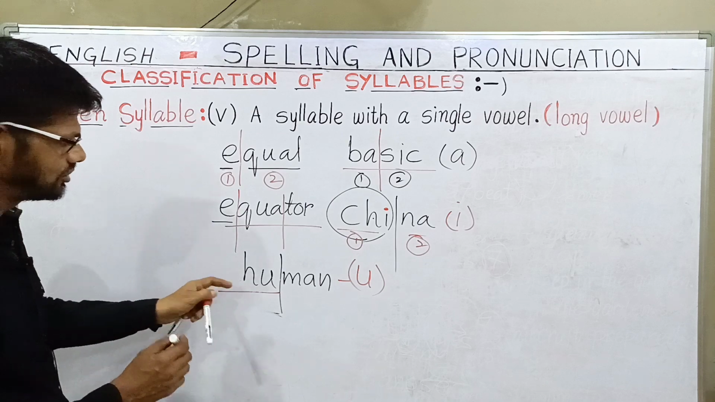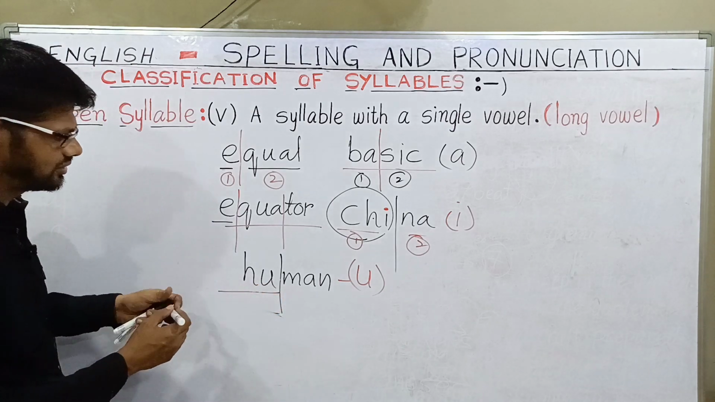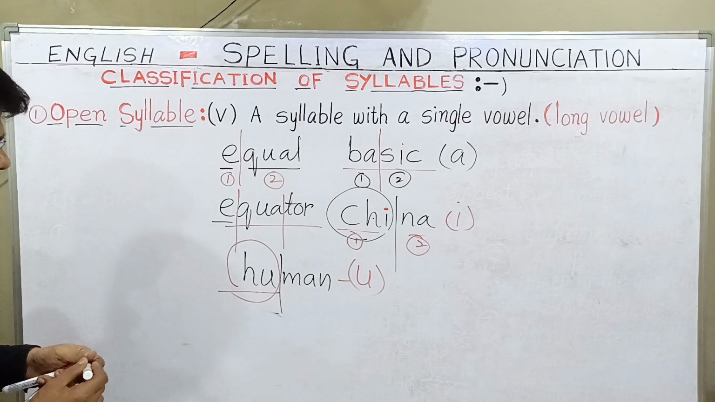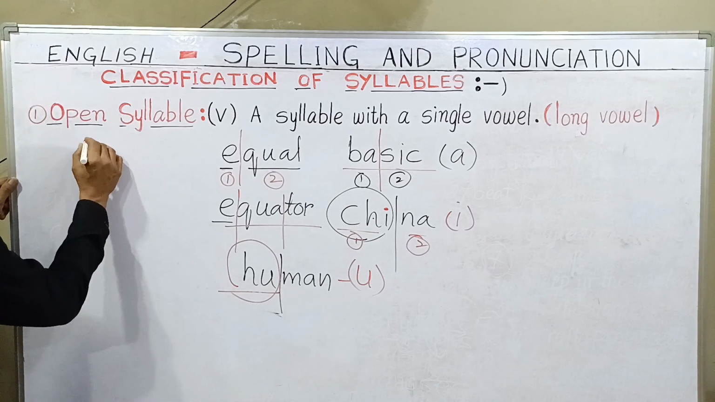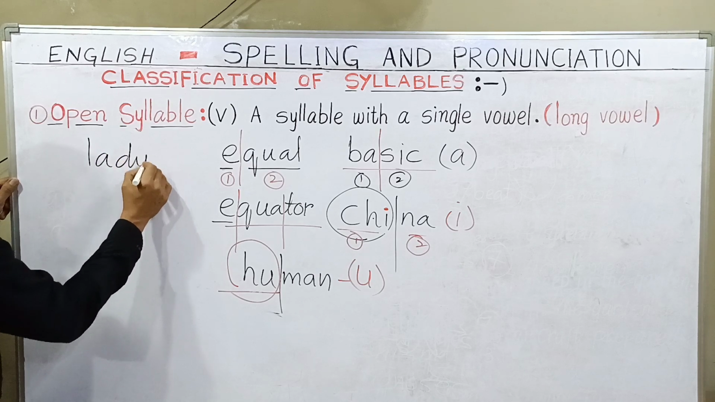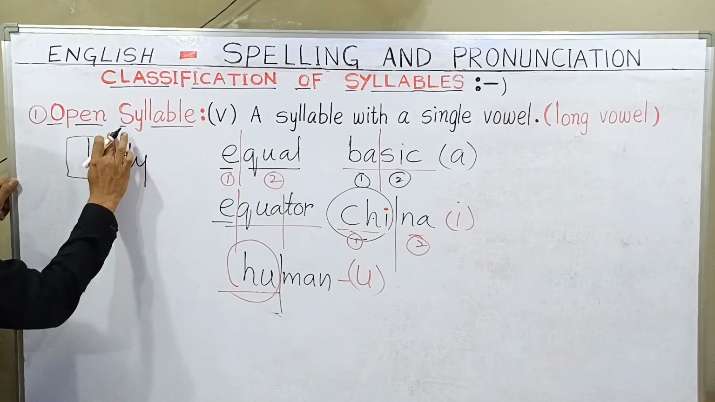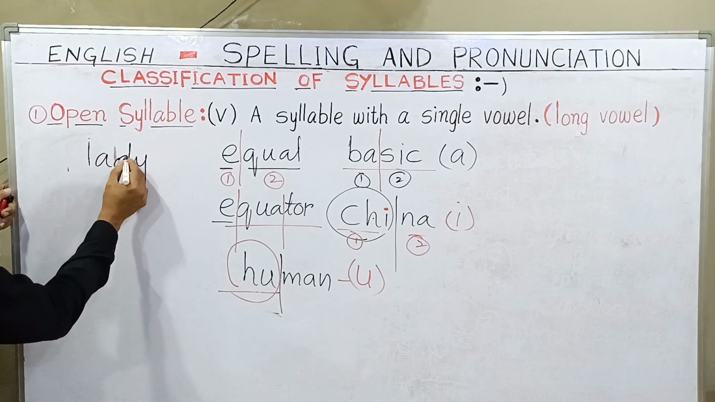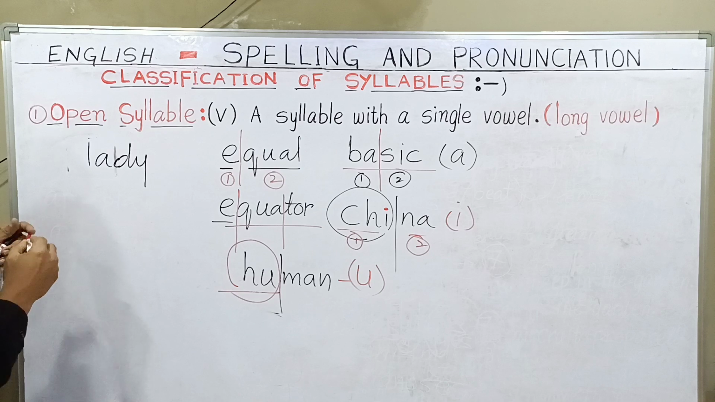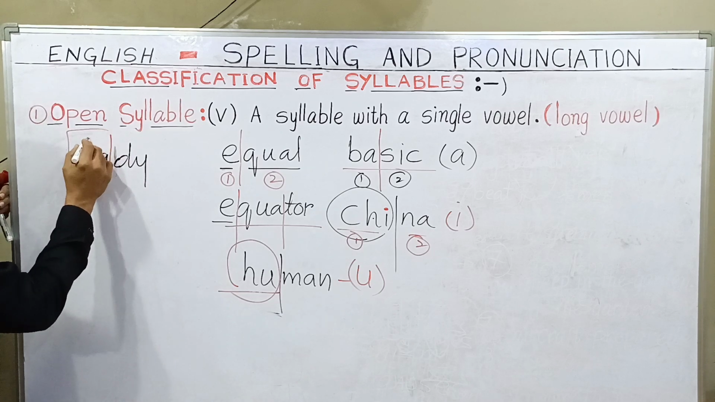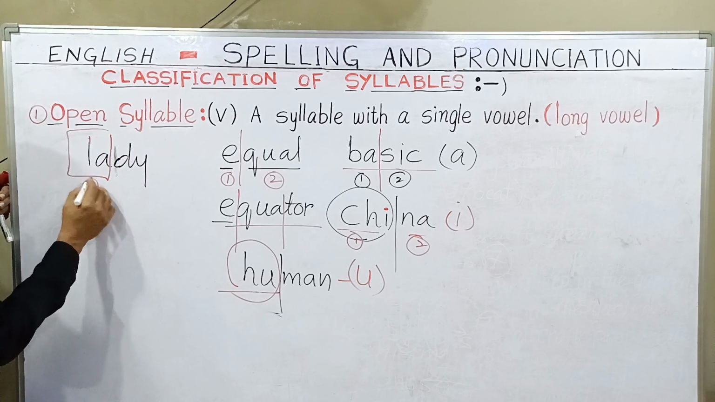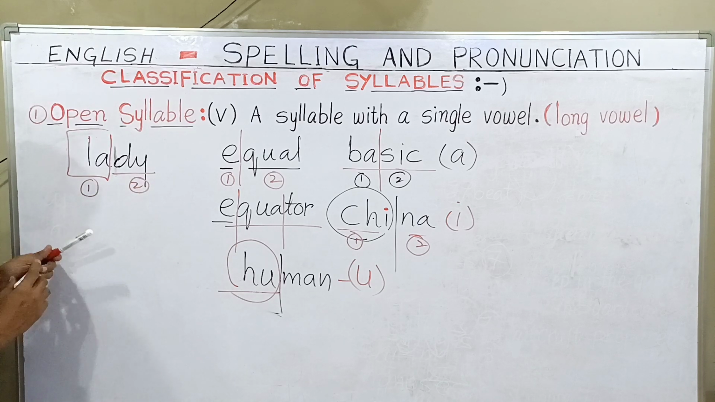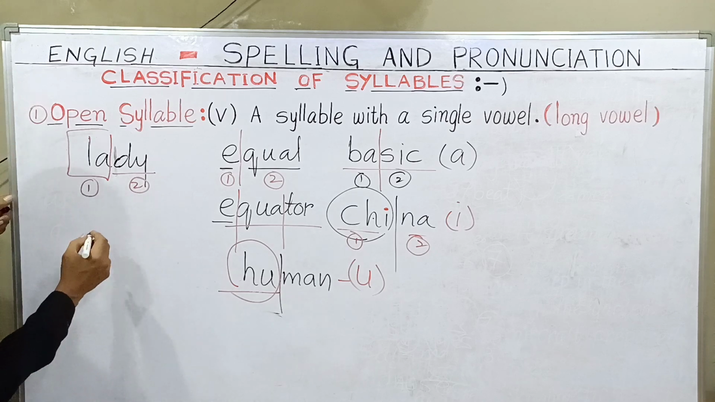I can give you many examples. Human has a short vowel sound and a long vowel sound. This is an open syllable. If I write lady, L-A, lady, this one is also an open syllable. The syllable lay gives a long vowel beat and completes itself. So lay is an open syllable. Here lady, and I can give you many examples. Legal.